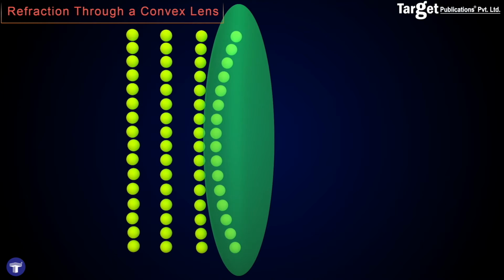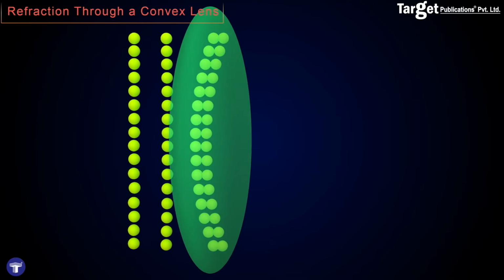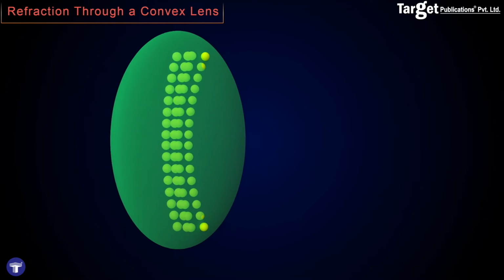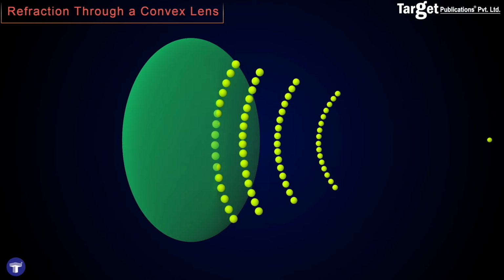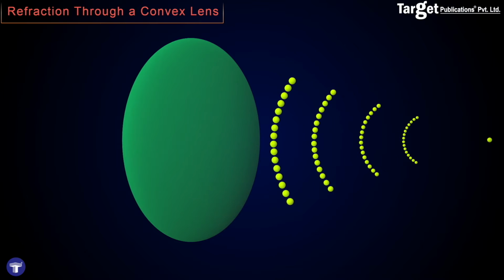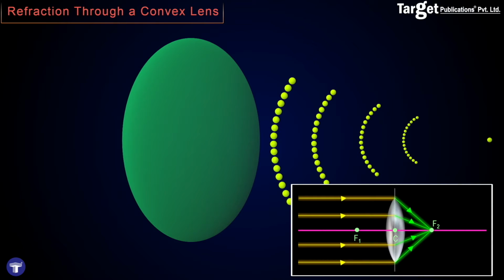Clearly, the distance travelled at the center is maximum and the distance travelled by the wavefront at the edges is minimum. As light travels slower in the lens material than in air, the refracted wavefront is clearly a converging wavefront. Thus, if we draw the rays of light which are normal to the wavefronts, we'll see that on passing through a convex lens, the parallel rays will tend to converge.